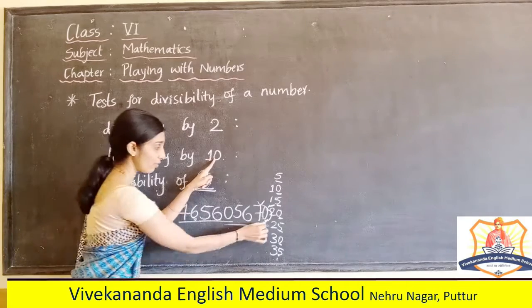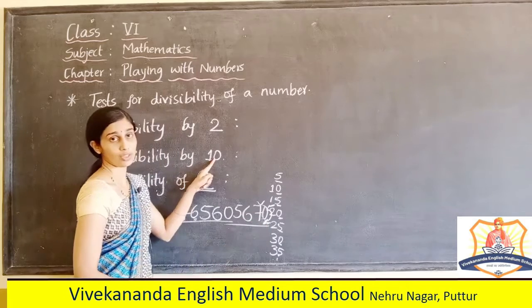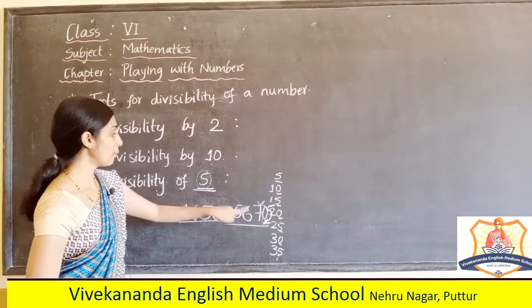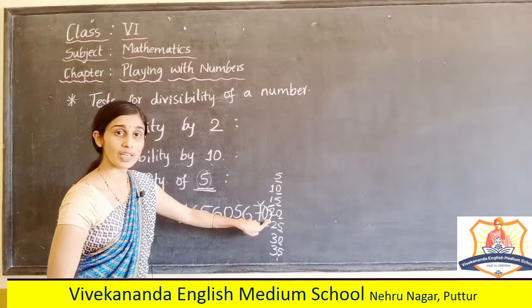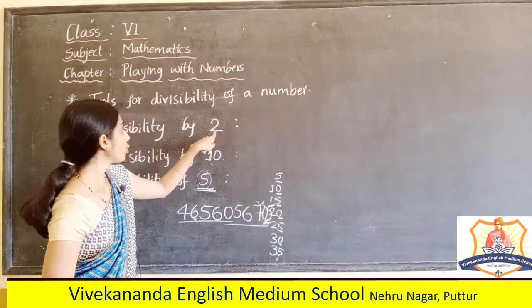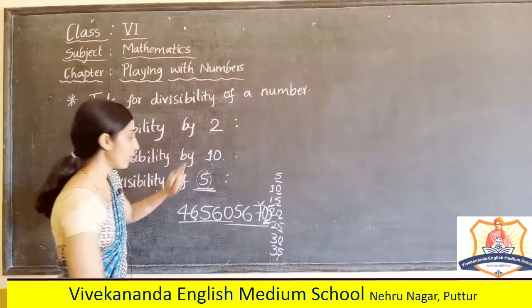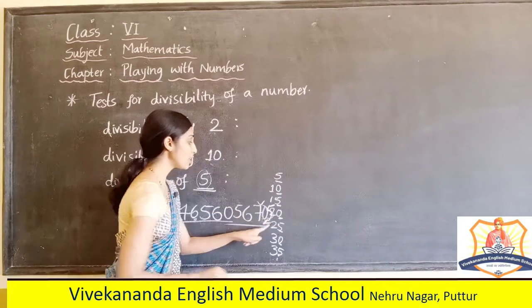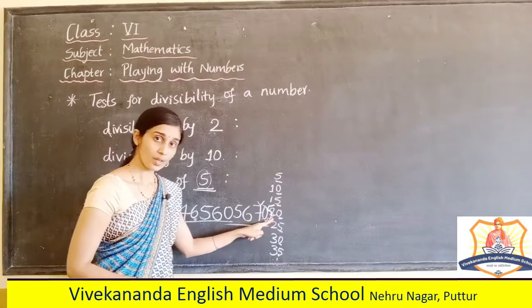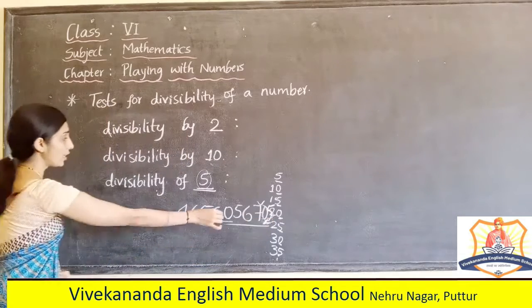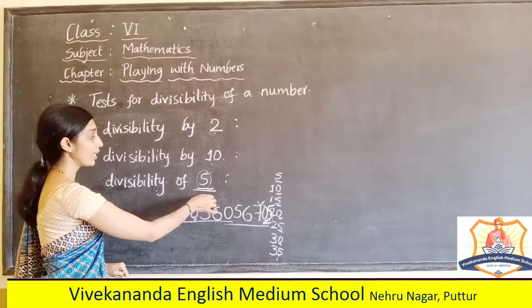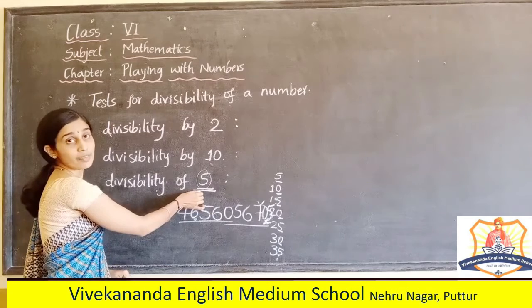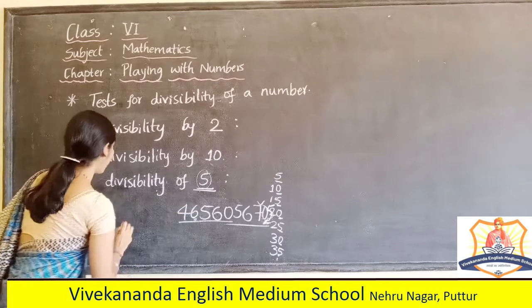By 10, is it possible? No, it cannot. It is not divisible by 10 because it is not ending with 0 now. It is ending with 5. By 2, no, it cannot. Why? Because 5 is not an even number. Understood? So, this is the criterion in order to check divisibility by 5.